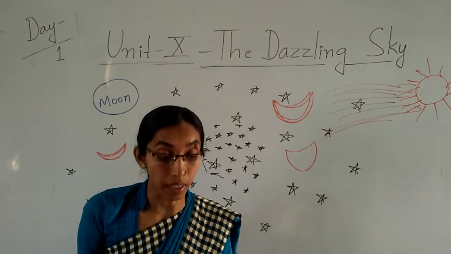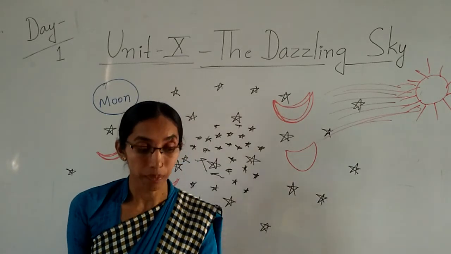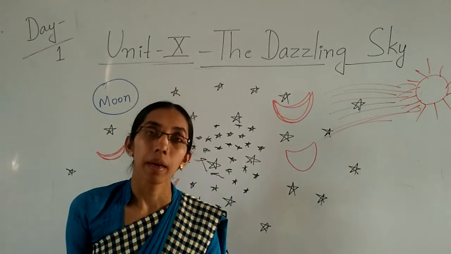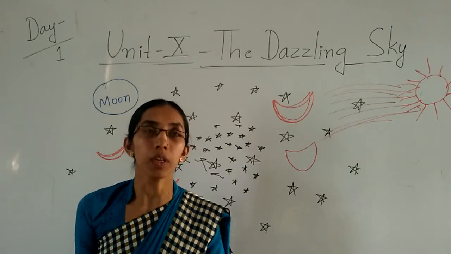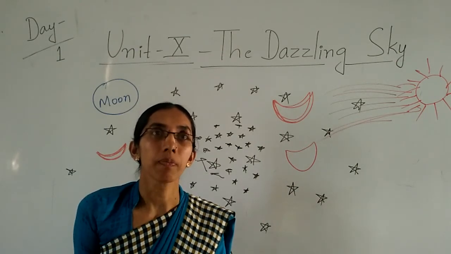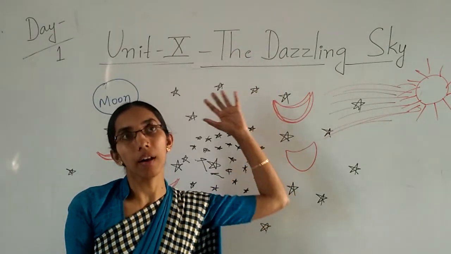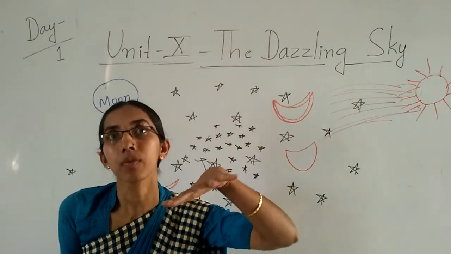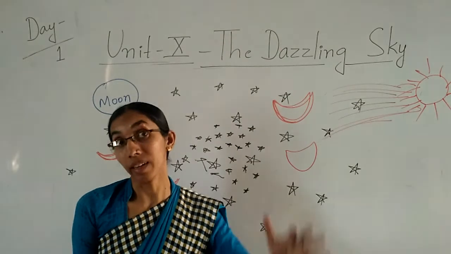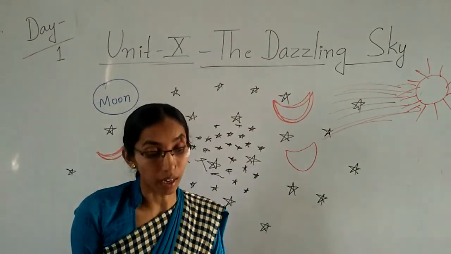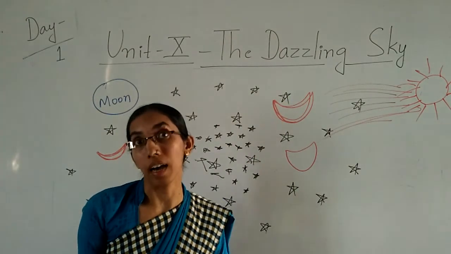Yes, 7 colors are there in the rainbow. When do we usually see a rainbow? Tell me. Yes, when there is a little bit of rain and a little bit of sunlight. At that time we can see the rainbow in the sky.